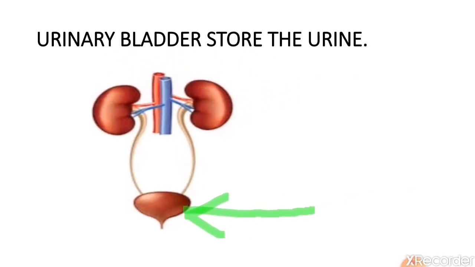Otherwise, what will happen? There will be a continuous flow of urine from our body. For that, the urinary bladder is very important to hold the urine. The urinary bladder can hold approximately 300 ml to 500 ml of urine. So we must remove this urine at regular intervals. Otherwise, if it stays in our body for a long time, it will become very toxic and may harm our body. As urine contains harmful substances and salts, it should be removed from our body.